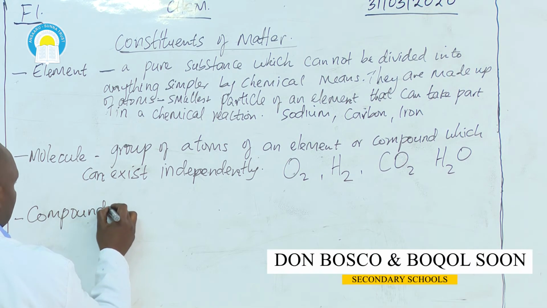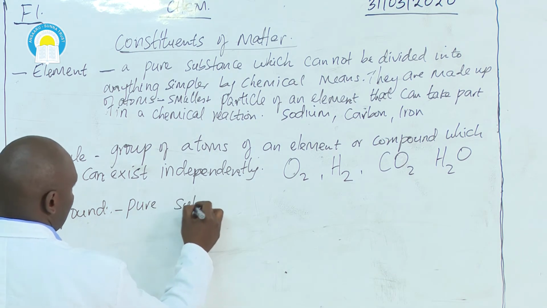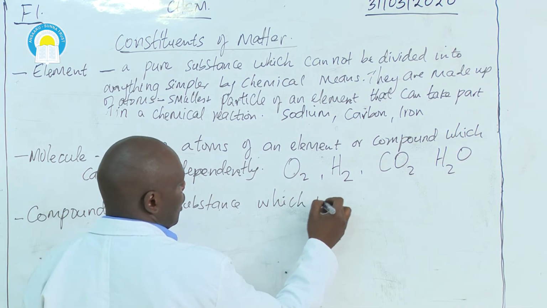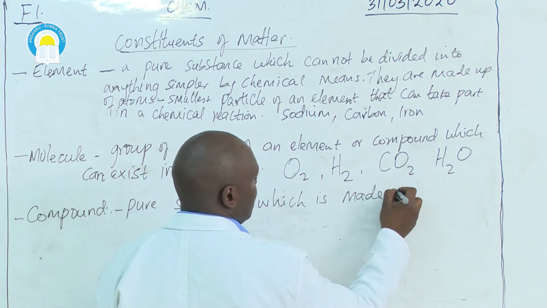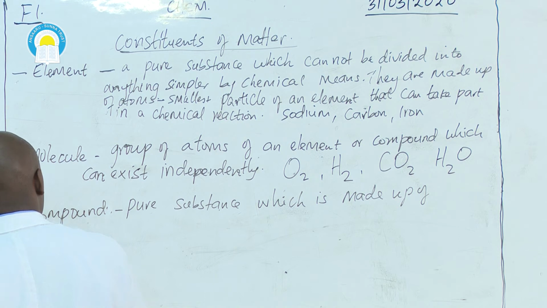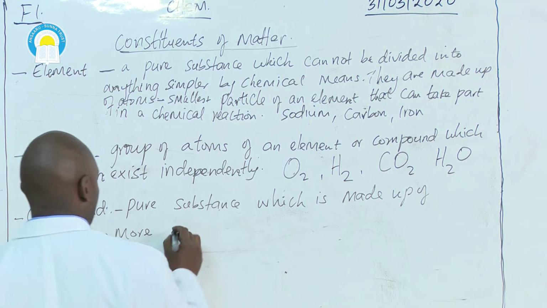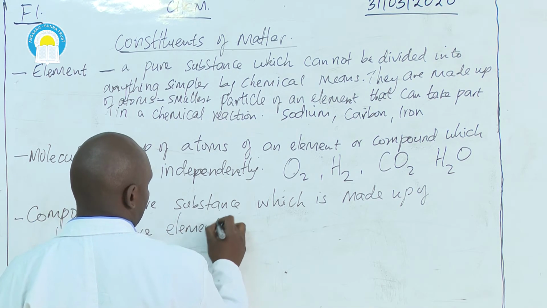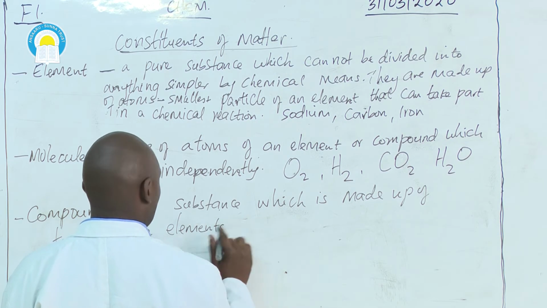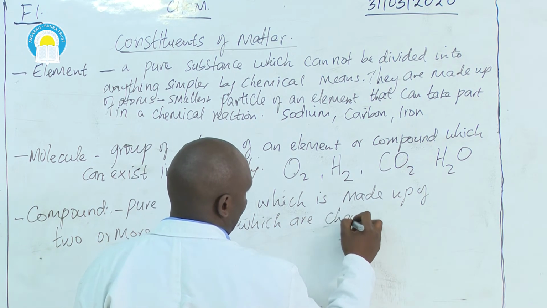A compound is defined as a pure substance which is made up of two or more elements which are chemically combined.